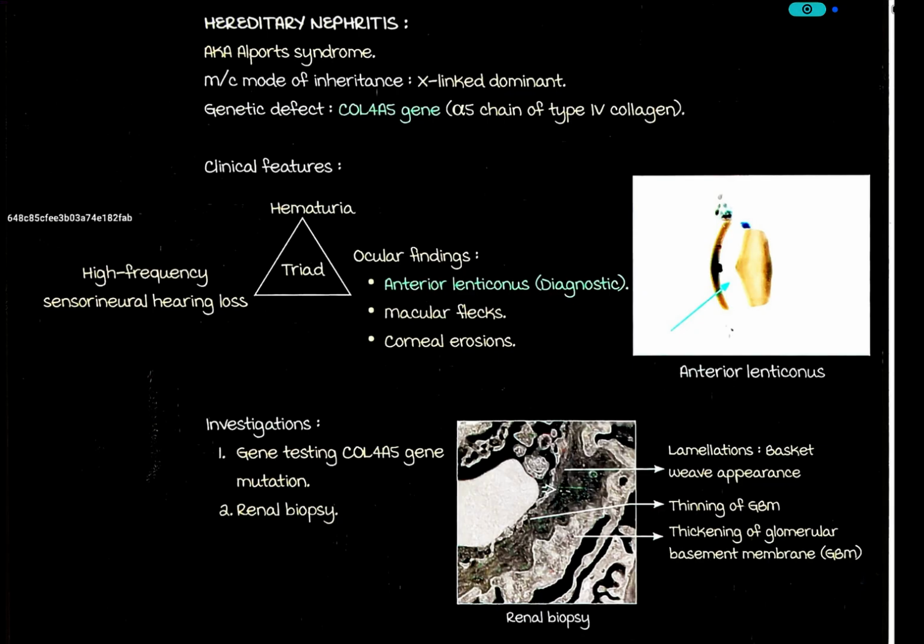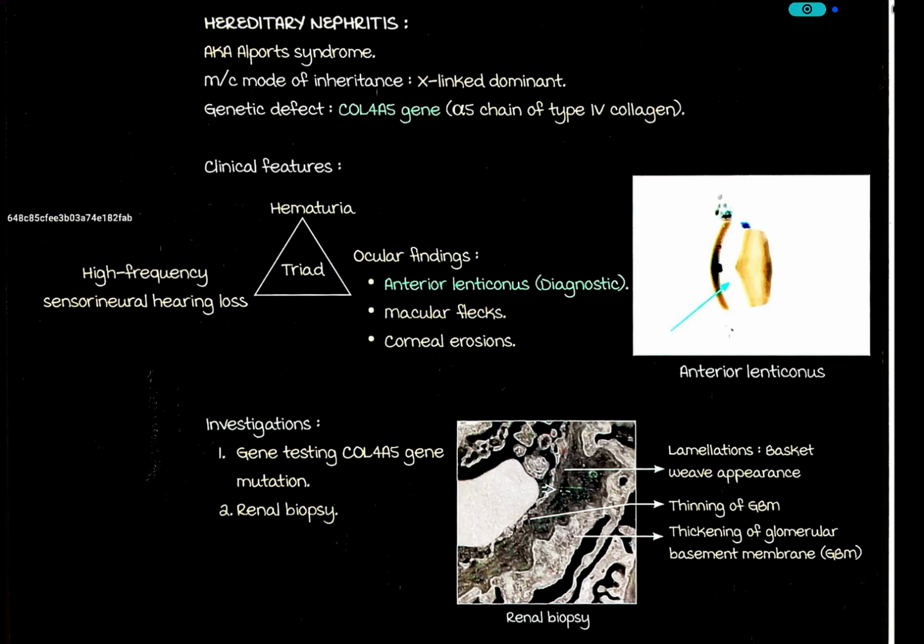Hereditary nephritis, also known as Alport's syndrome. Most common mode of inheritance is X-linked dominant inheritance. Genetic defect is COL4A5 gene, alpha 5 chain of type 4 collagen.